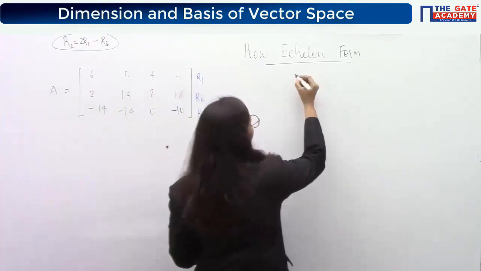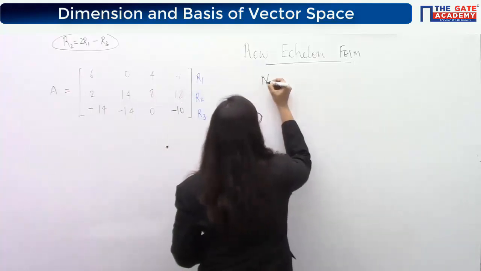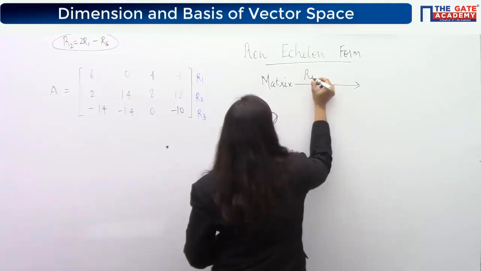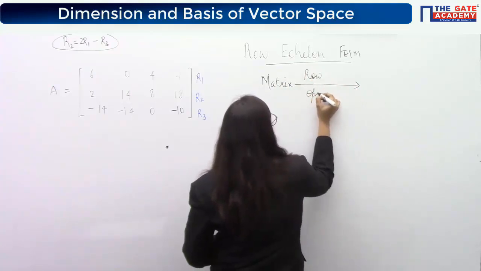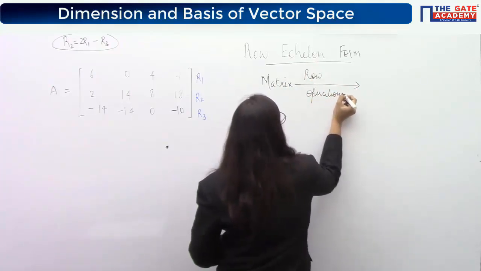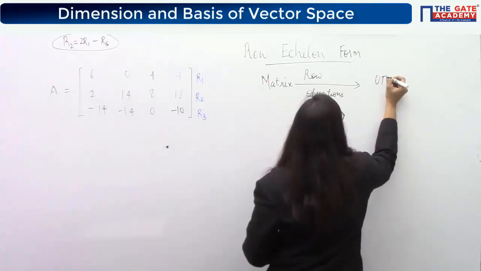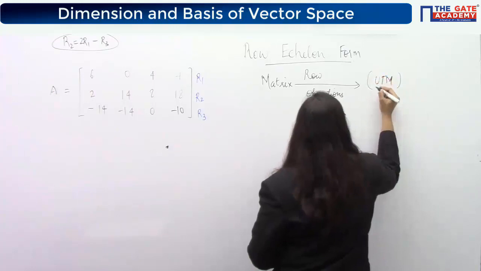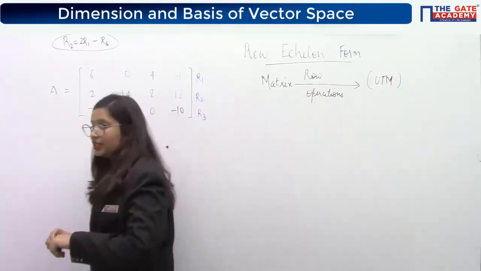Basically, row echelon form is nothing but, if you have some matrix, you apply some row operations and then convert it into a UTM. What is UTM?